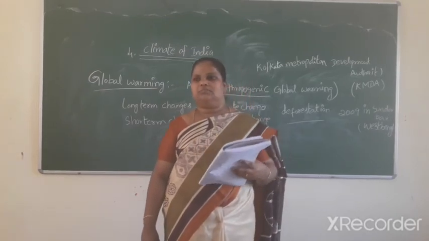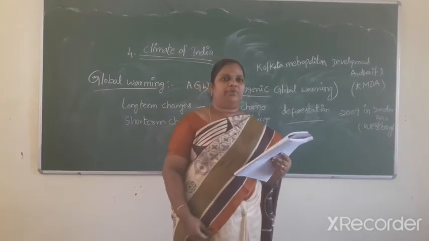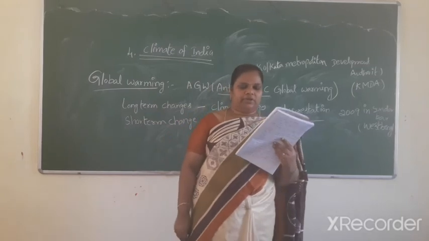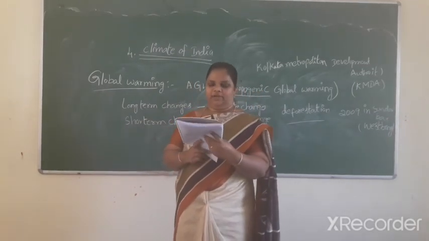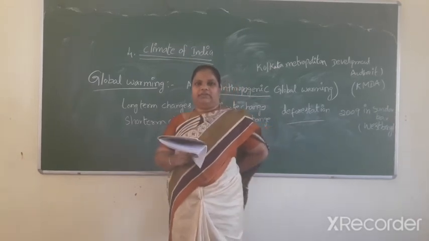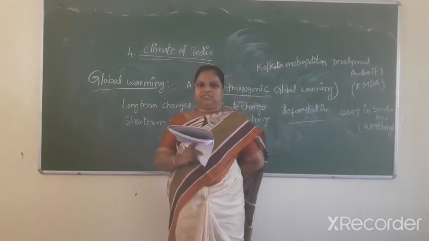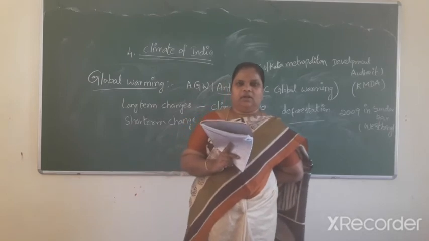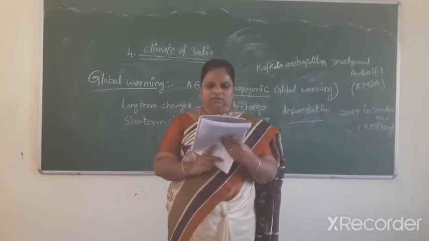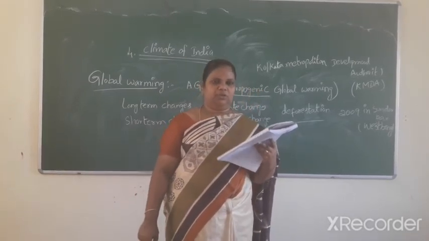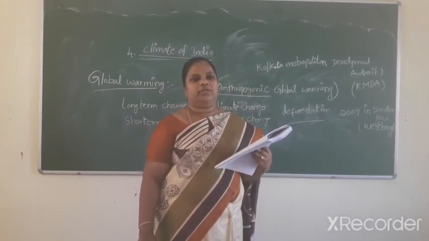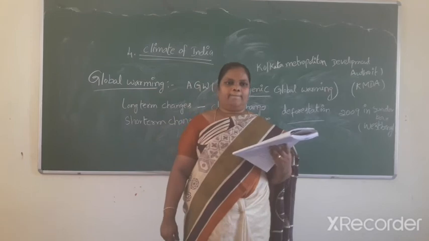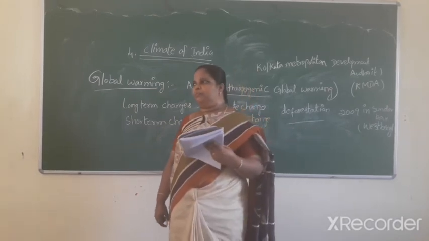Next, advanced monsoons. The climate of India is strongly influenced by the monsoon, and the Arab traders named this seasonal reversal of wind system monsoon. The monsoon forms between 20 degrees north and 20 degrees south, which is called the temperature belt.